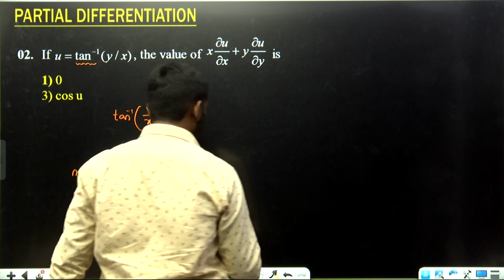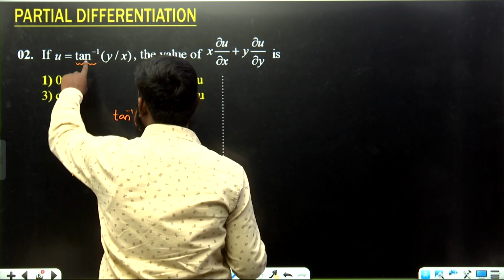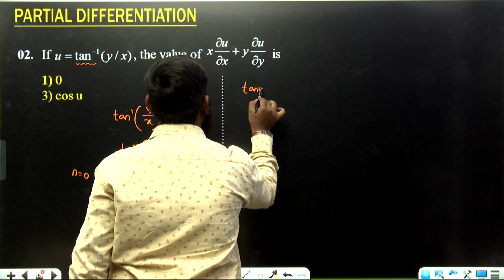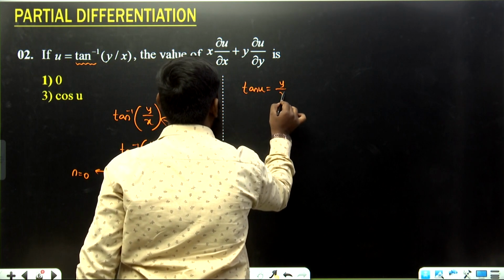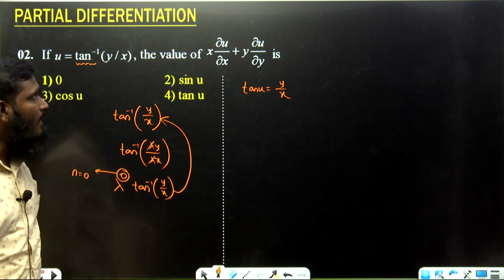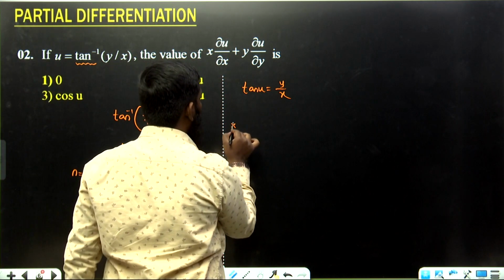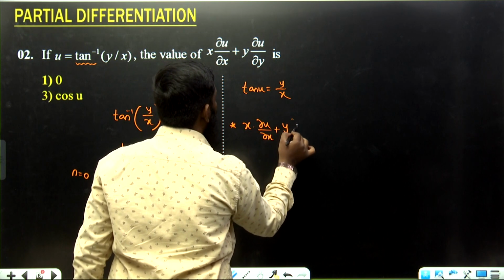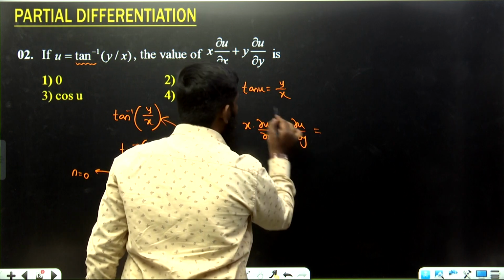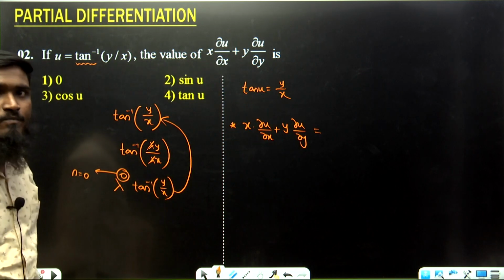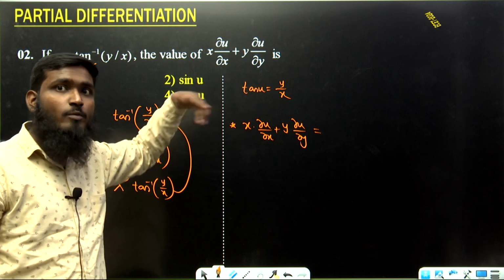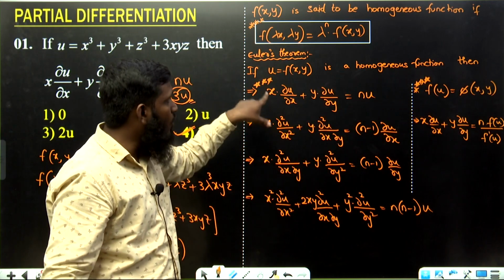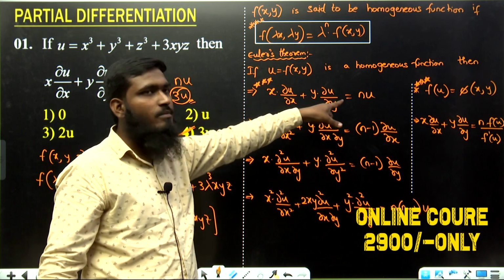Now let us see this question. Whenever we have an inverse trigonometric function, let us send it to the other side. So we take tan u equals y by x. Now according to our question, we have x into dou u by dou x plus y into dou u by dou y, which is f of u, here tan u. So it will become the fifth formula, the formula for f of u.